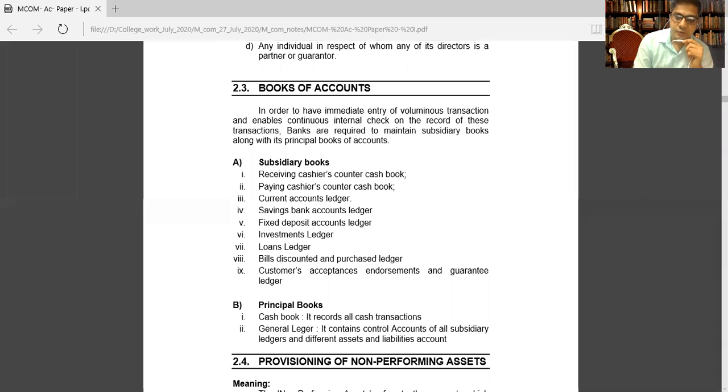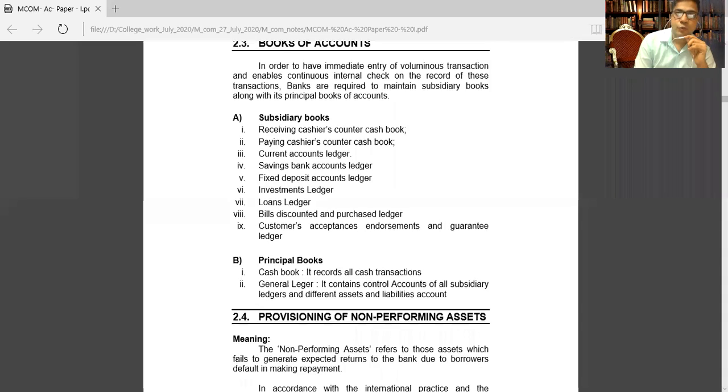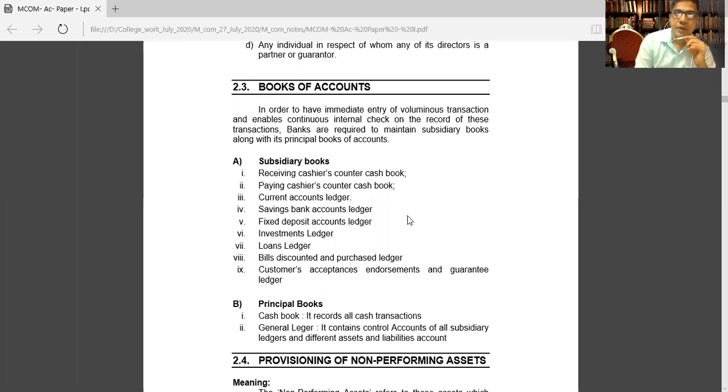Then after that, the principal books. Principal book means what? Cash book. It records all cash transactions. It is a principal book. And one more principal book the bank has to prepare, that is the general ledger. It includes control accounts of all subsidiary ledgers and different asset and liability accounts. So you should know about the banking sector, what kinds of books of accounts they prepare.